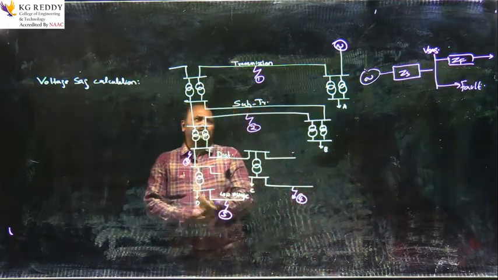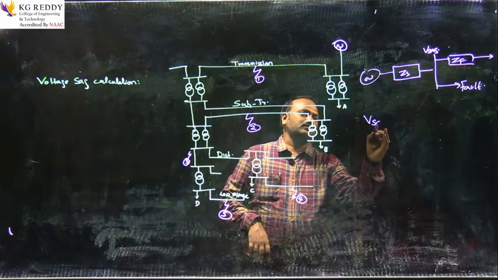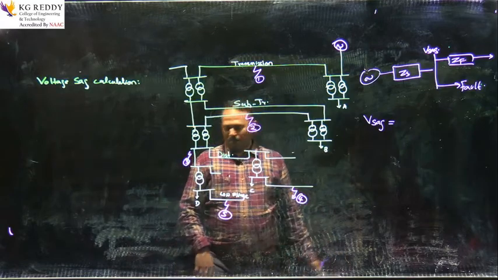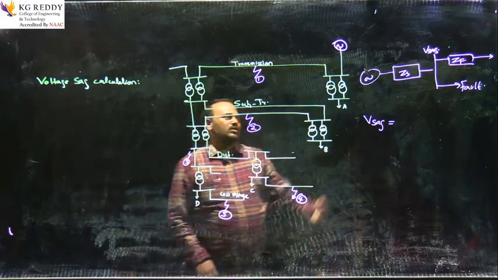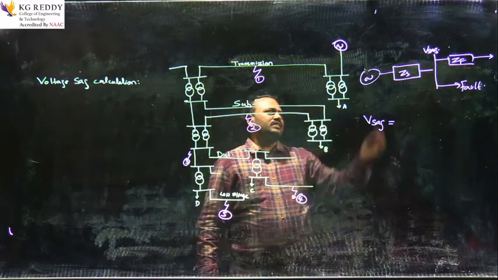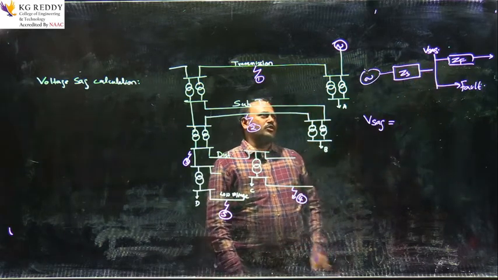So, for this type of system, if you are calculating a voltage sag, it is obtained using the fault impedance, where ZF is the fault impedance and ZS is the source impedance between this generating station and the point of common coupling.